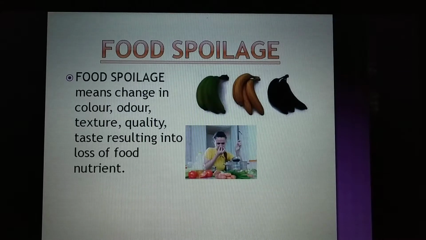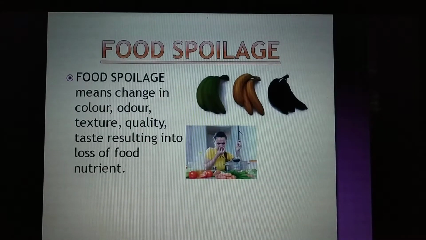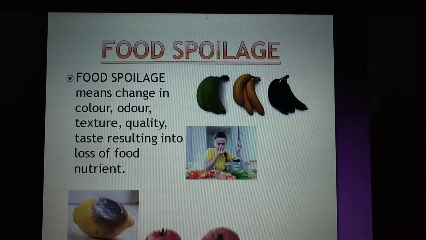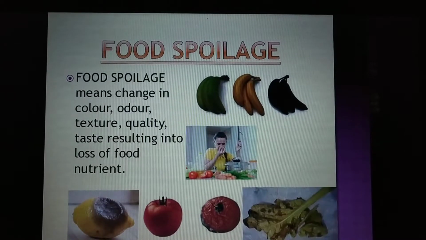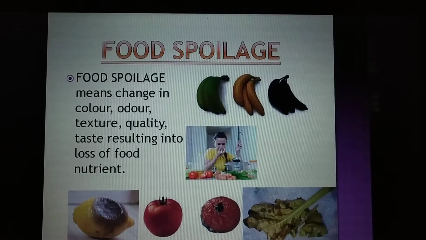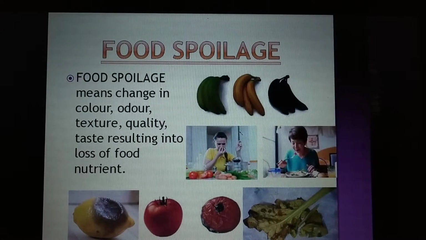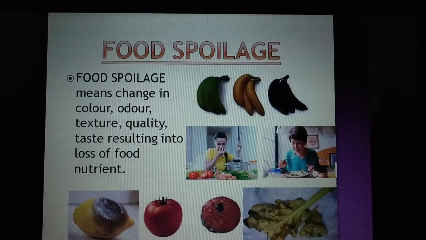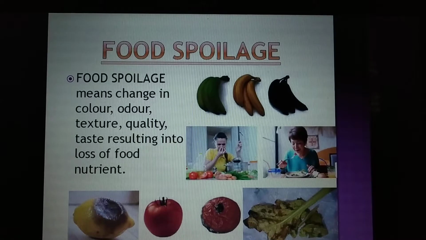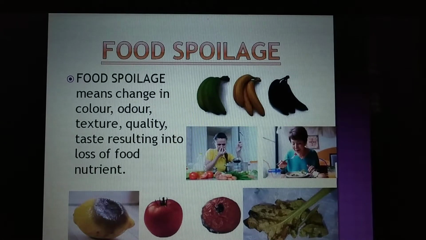Odor, the smell: sometimes you can make out from the smell that the food is not in good condition. Texture: just look at the outer covering on these foodstuffs. It shows that the food has got spoiled. And the taste: sometimes it will not taste as it should usually taste. So all these factors indicate that food has been spoiled.